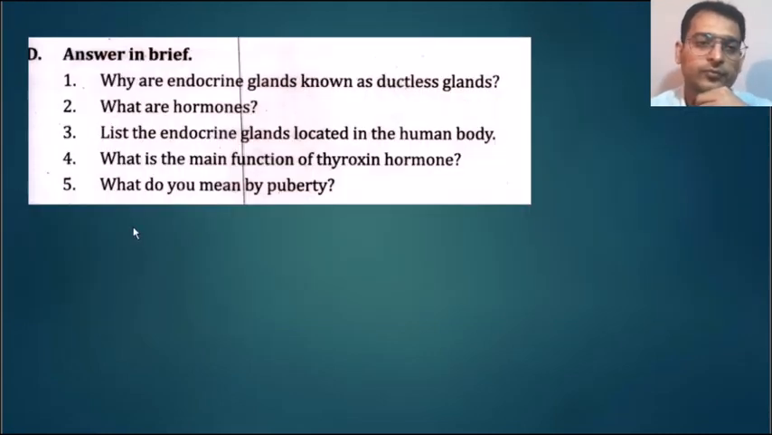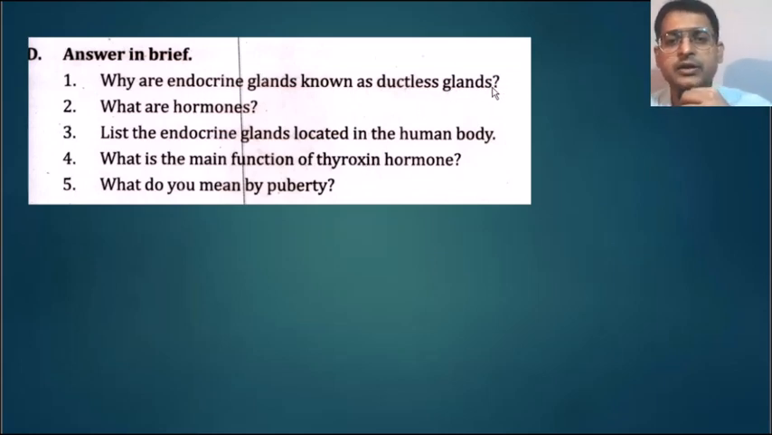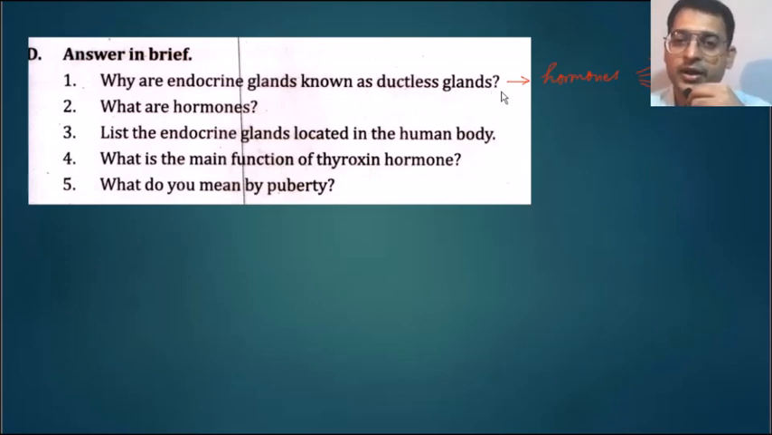Moving on. Why are endocrine glands known as ductless glands? Okay, you should be able to answer. Endocrine glands secrete hormones, correct? They are secreting them into the circulatory system. It is not circulated in the body via any ducts or any tubes. It is directly secreted into the circulatory system. That is why it is known as the ductless glands.